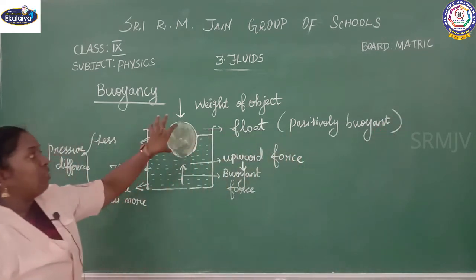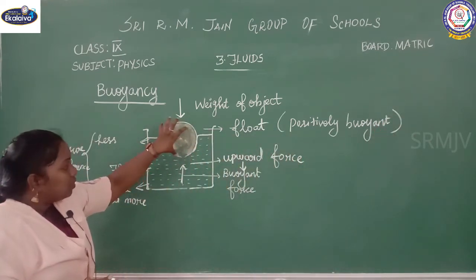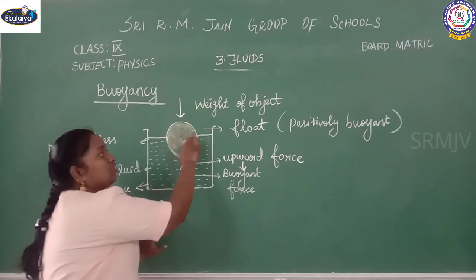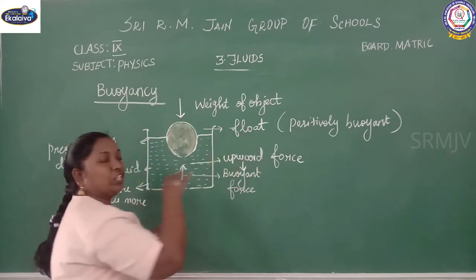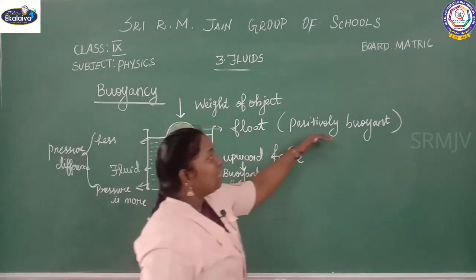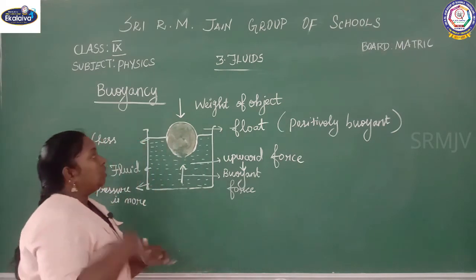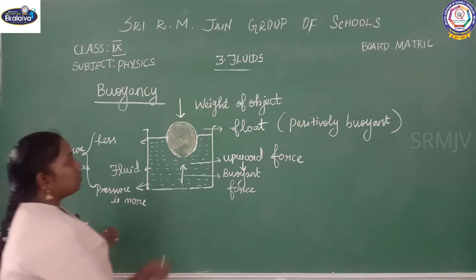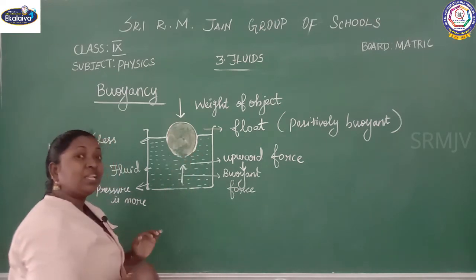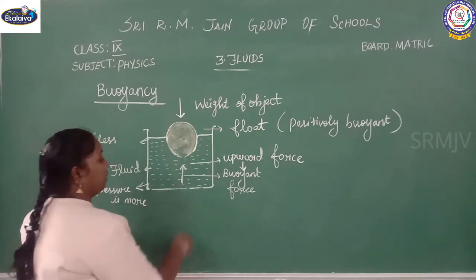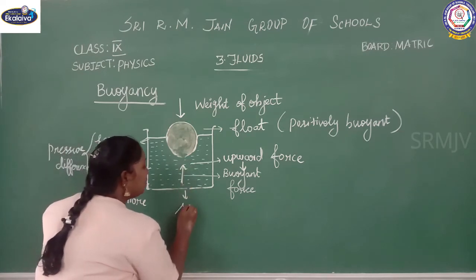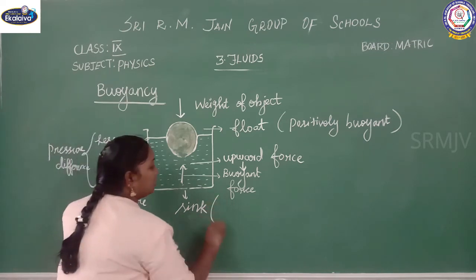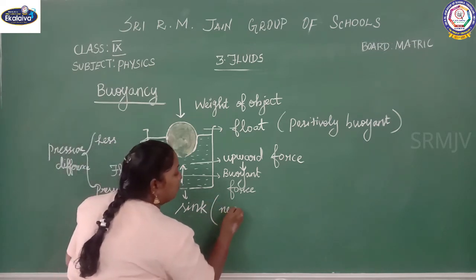You understand? When the object weight is less, the upward force acts on it comparatively more, so the object will float. When the object floats, you can call it positively buoyant. Next, when the object weight is more, what will happen? The buoyant force is less over there. So what will happen to the object? It will sink. When the object sinks, you can say that it is negatively buoyant.